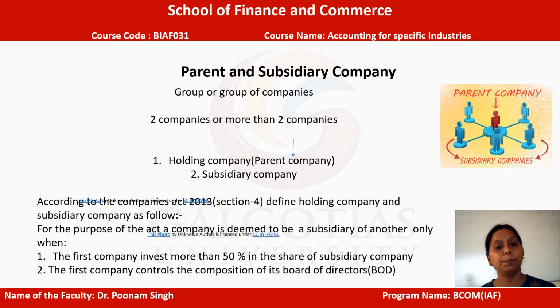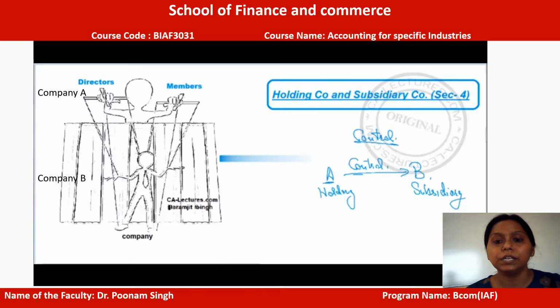It means the parent company will be investing in the subsidiary company more than 50% of the shares. The second prerequisite is that the first company controls the composition of its board of directors. It means when the parent company or the holding company acquires a subsidiary company, in the subsidiary company's board of directors, the majority of directors will be of the parent company only, company A only.